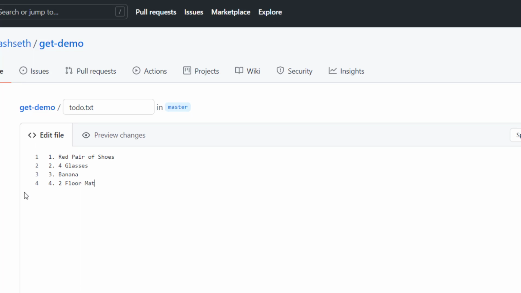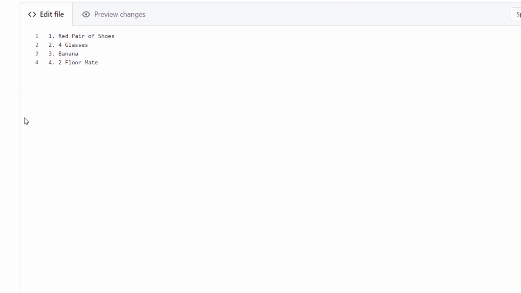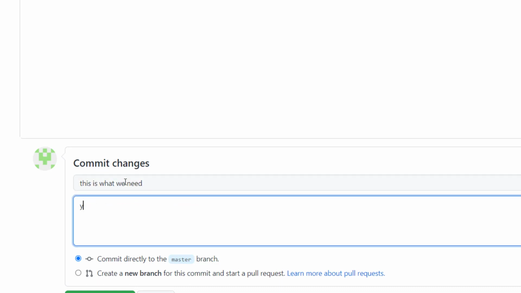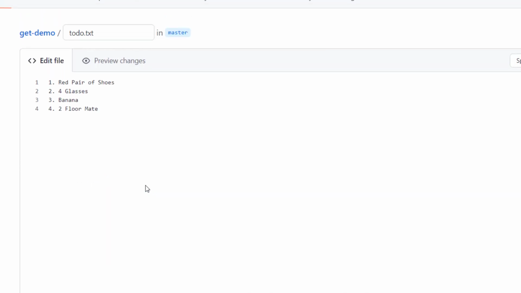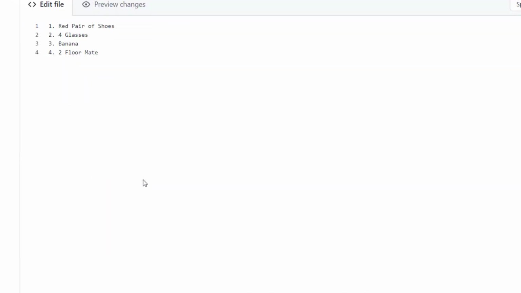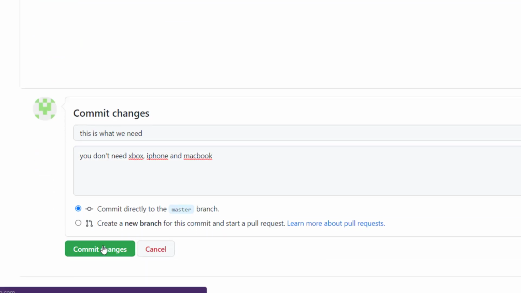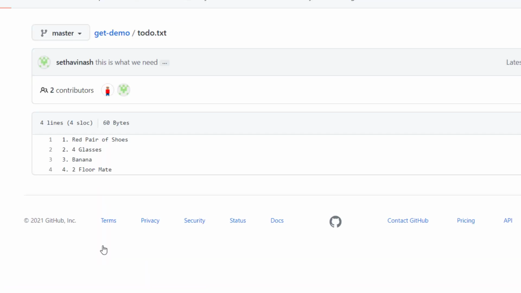I don't know how to spell mat. Again, I'll take it as this is what we need. You don't need Xbox, iPhone, and MacBook. Okay, this is her version of the message. Now she is justifying, Avinash, why we don't need this. So again, she's just justifying that. So a communication is happening right now. Okay, she has committed the changes.